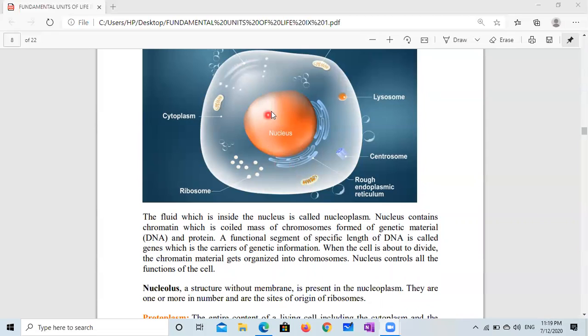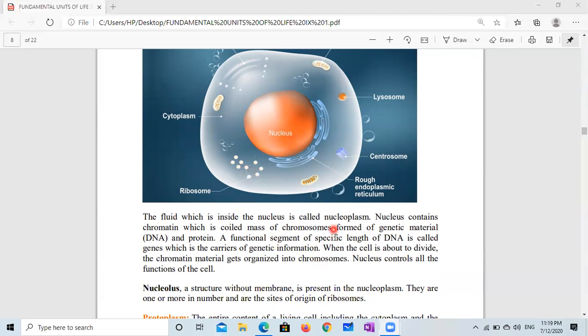Nucleolus: some structures are present inside the nucleus, and that structure is known as the nucleolus. In the nucleoplasm, a structure without membrane is present. They are one or more in number, and they are the site of origin of ribosomes. So ribosomes are formed there.